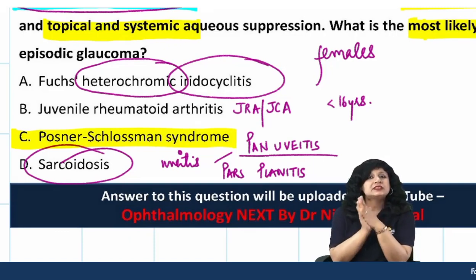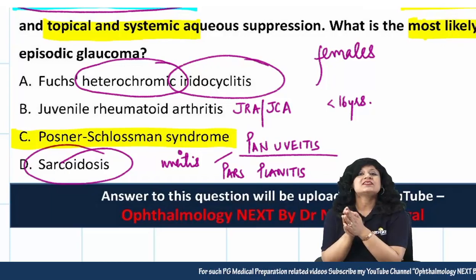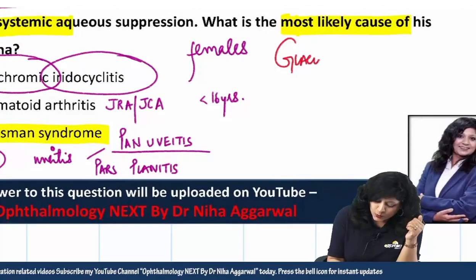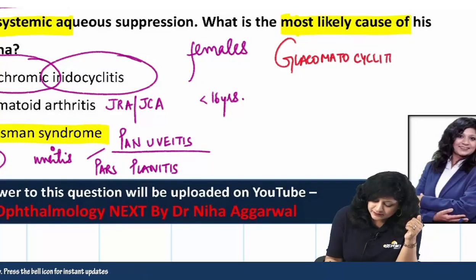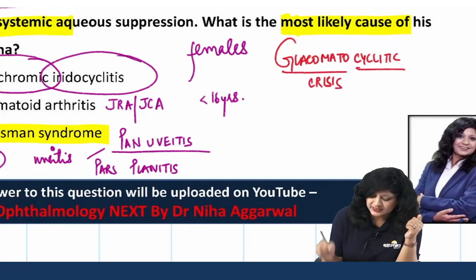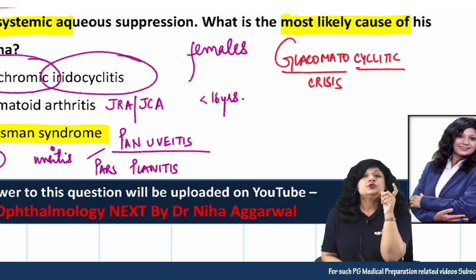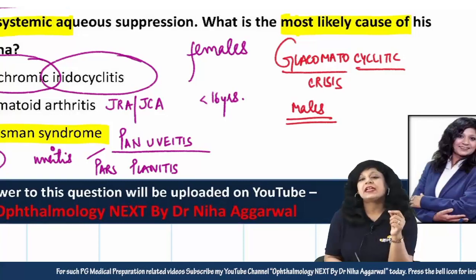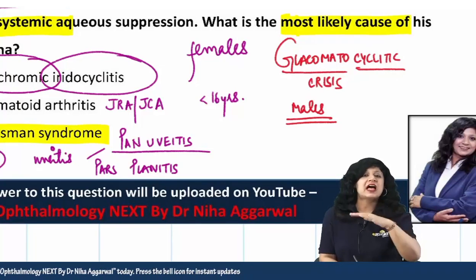Now coming to this syndrome specifically, this is glaucomatocyclitic crisis. That is the other name, where you have glaucoma as well as cyclitis. So this is a case where you have episodic glaucoma, unilateral, which is more common in males. And here the important thing is that though the intraocular pressure is high, the eye is white.